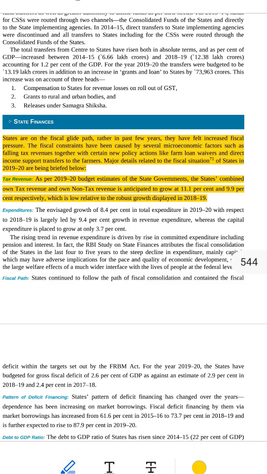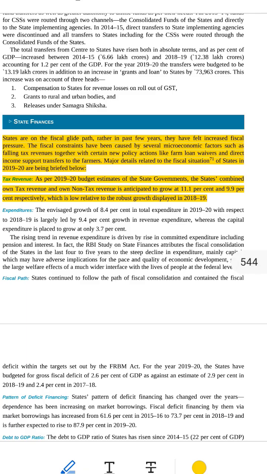Very simple meaning. The Indian states were trying to manage their money carefully and slowly. They had a plan to reduce debt and not spend too much, just like how an airplane glides down slowly before landing. Example: imagine your parents say, from now on we'll spend less and save more. That's a glide path, a plan to control money carefully.